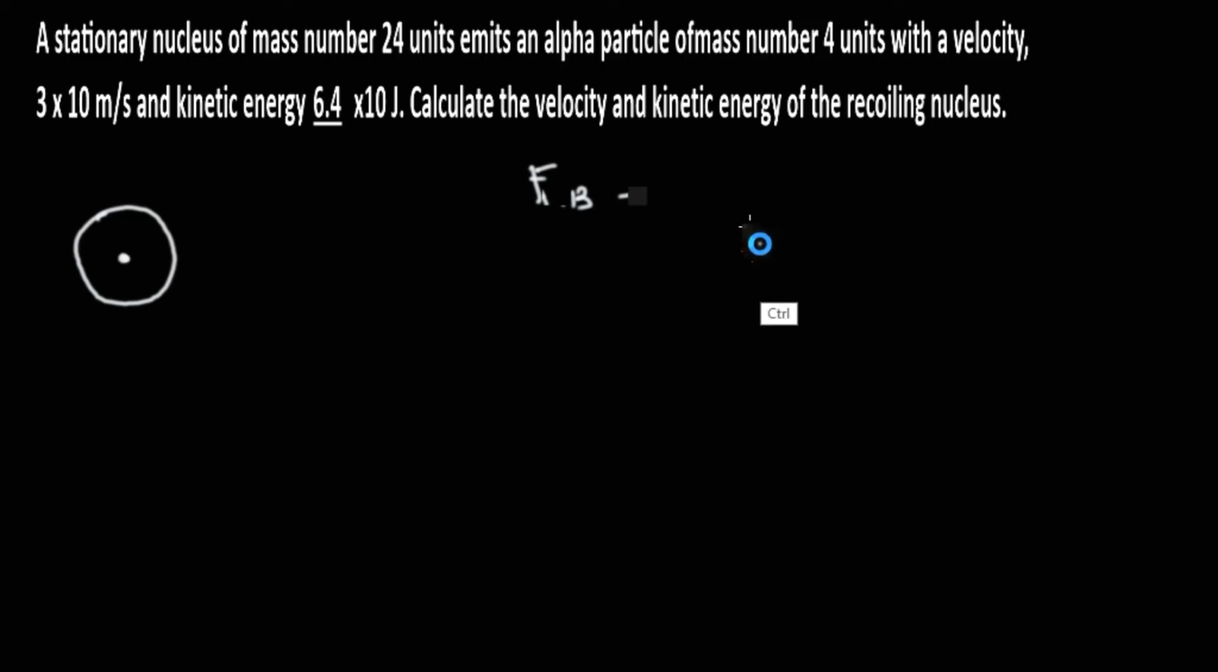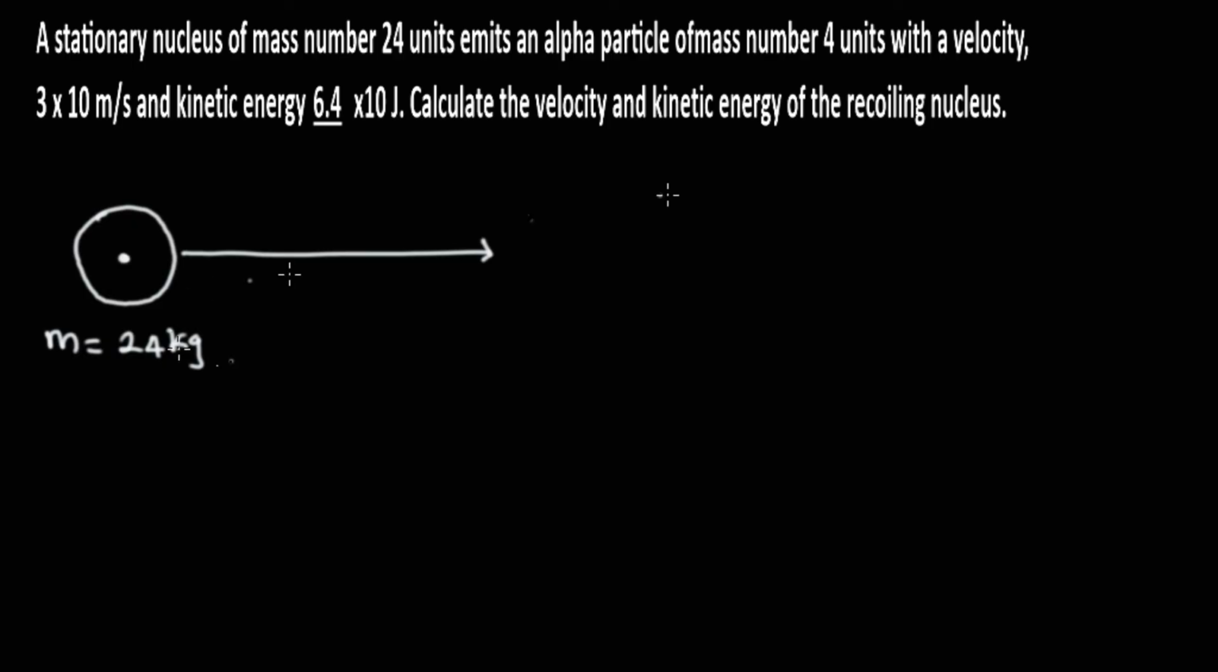Please, here's where students get it wrong. 24 units. Unit is just a number, but they have told you mass number, it means this is 24 kilogram, because the SI unit of mass is kilogram. It emits an alpha particle of mass number 4 units. This mass is 24, so what was emitted is not as large as this. It is 4 kilogram, with a velocity of 3 times 10 raised to the power 8 meters per second.